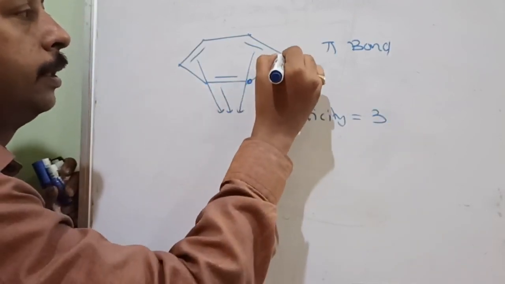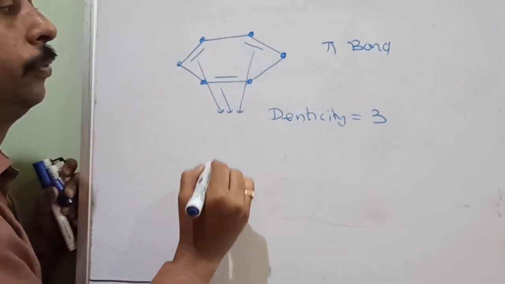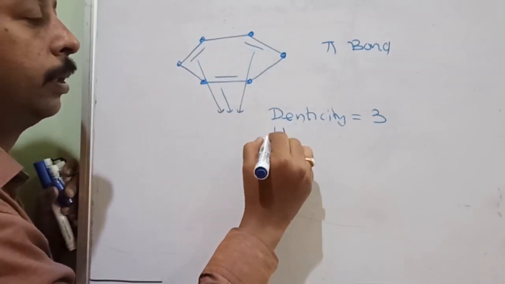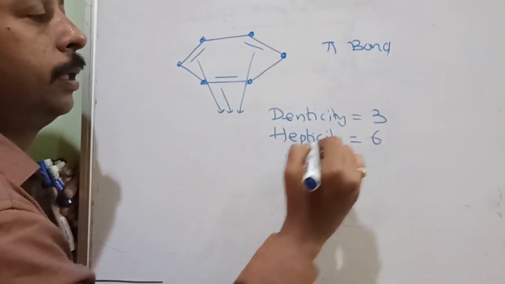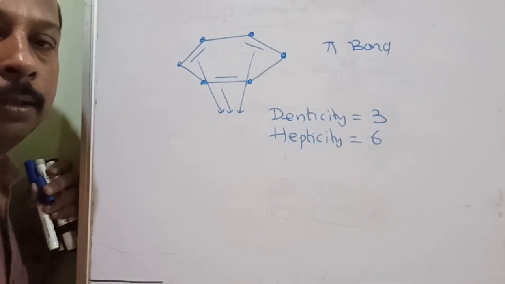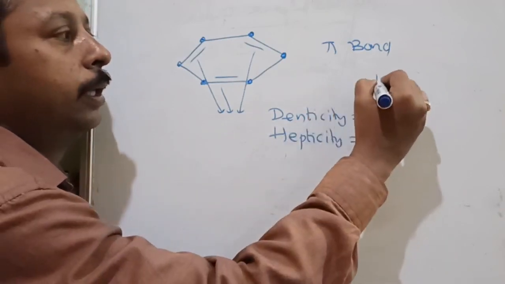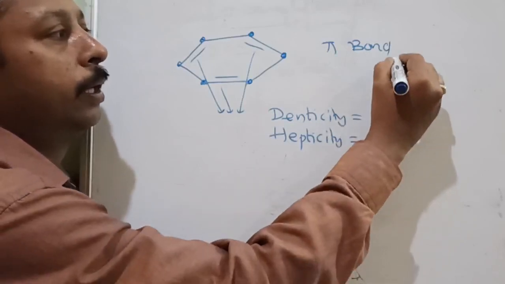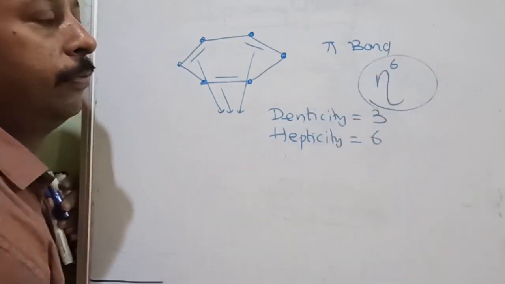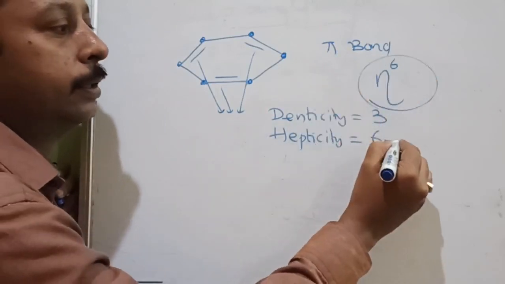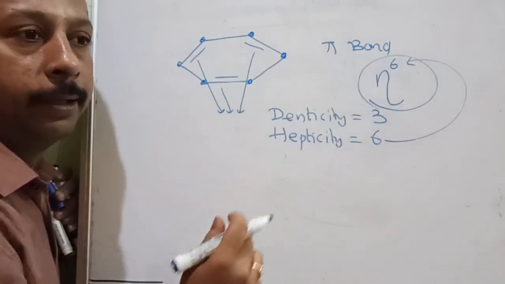But this denticity is because of how many carbon atoms? 6 carbon atoms. Then what is the hapticity? Hapticity is equal to 6. You may ask where it is mentioned. It is mentioned in the formula. They will write eta 6. In the formula you may find eta 6. This is the hapticity. Eta 5, eta 2.